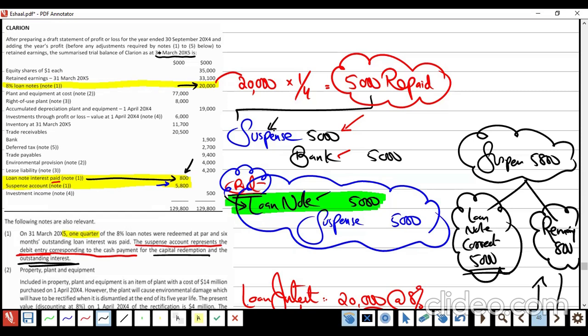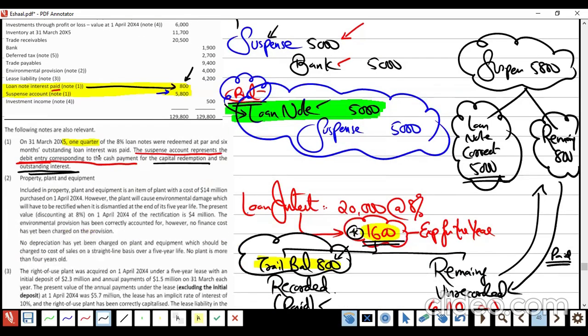Loan note is a liability. I will put it on debit, meaning the liability will decrease. So in my final SFP, which we will produce today, inshallah, we will put the loan note with a figure of 15,000, instead of 20,000, which was showing in the trial balance, right or wrong? So note 1 is finished.